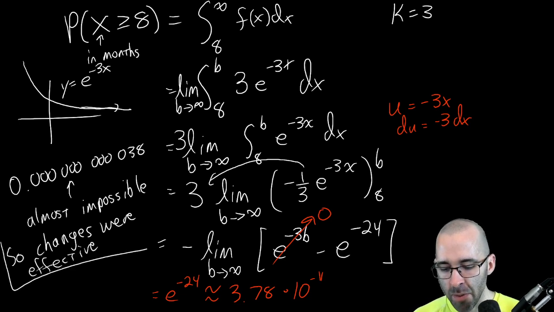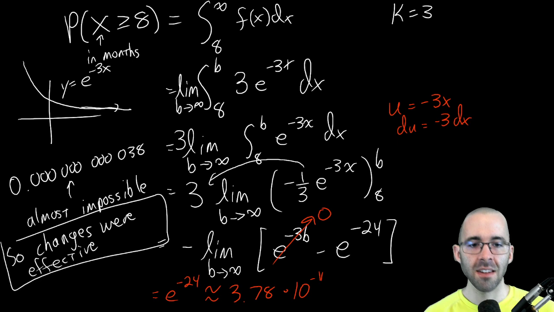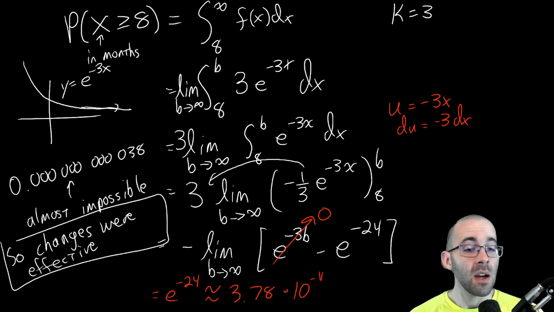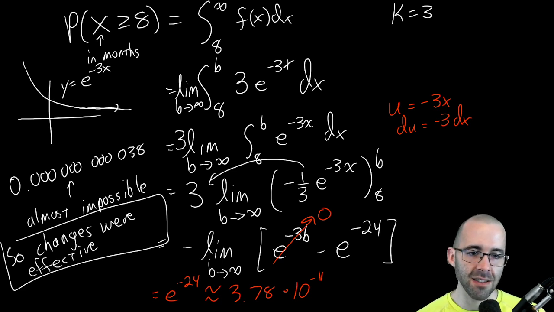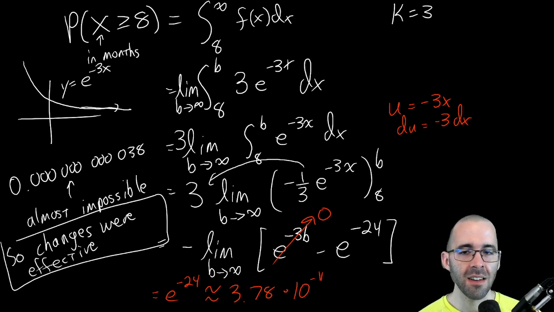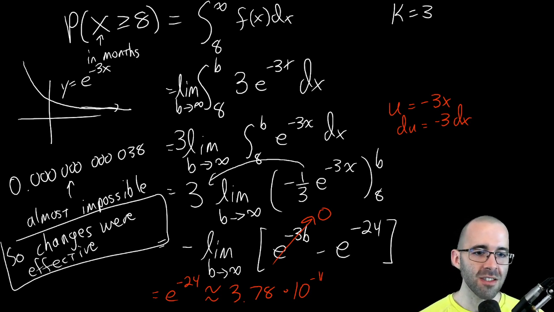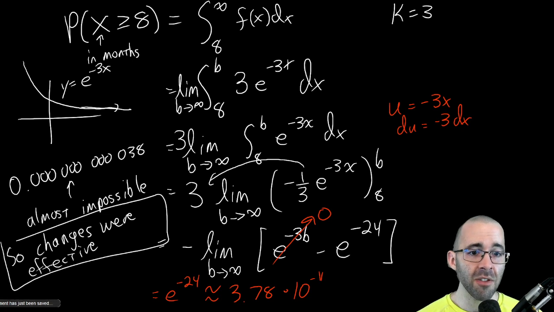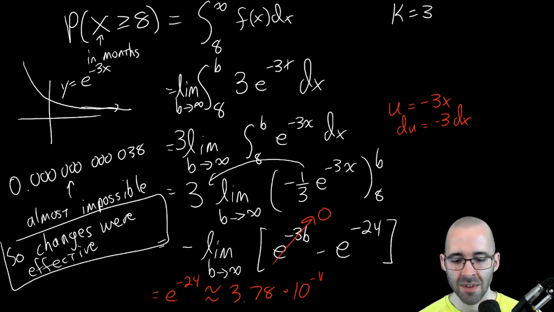And there's a bunch more probability questions that you could ask within this framework. What's the probability before the changes went through that we went less than 2 months without an accident? Then you integrate from 0 to 2. Okay. Or you could ask all sorts of questions along that line. You could verify that it's a probability distribution. If you integrate over the entire domain, you should get that the integral is 100% or 1. You could do that too. But that's a good start.